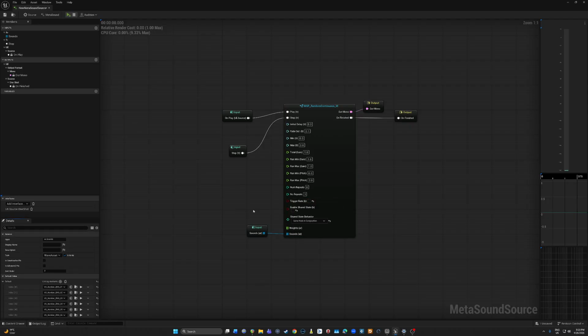To show you how this works, I've got some annoying recordings of me counting to 6. And if I play the MetaSound now, it's going to be set to sample accurate. If I set my min and max time values to 2, then there will be a 2-second delay after each file is done playing.